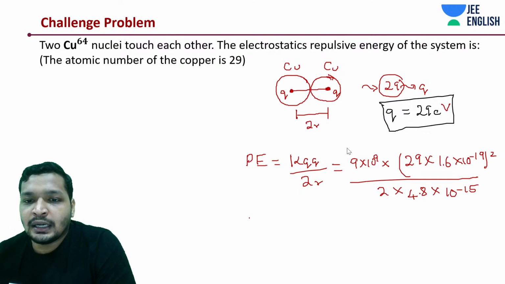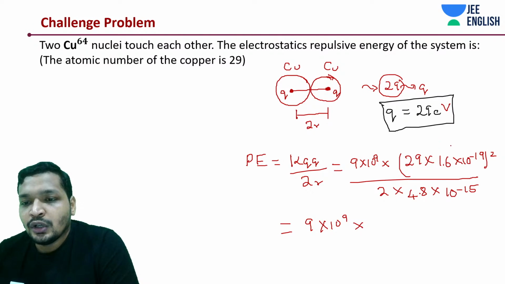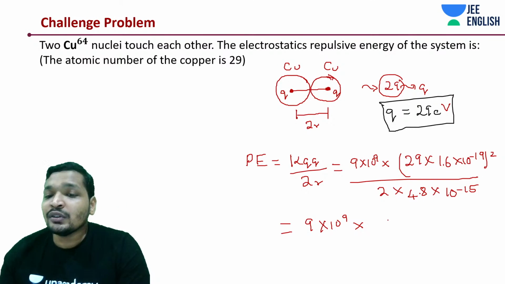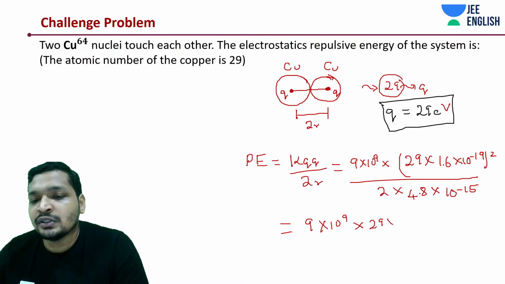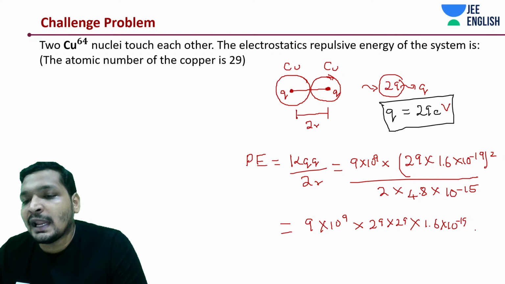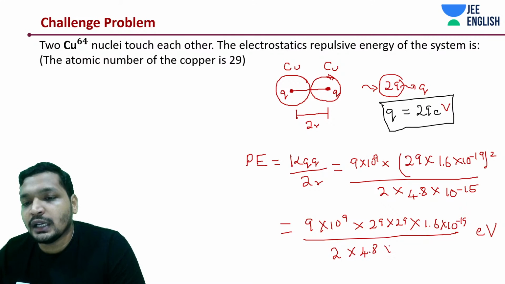All right, now the rest is just calculation. Just simplify this, and this is going to be 9 into 10 to the power 9 into, how much is 1 electron volt? 1.6 into 10 to the power minus 19. Just take out that 1.6 into 10 to the power minus 19. So it's 29 into 29. If I take out 1.6 into 10 to the power minus 19, that is going to be in electron volt, divided by 2 into 4.8 into 10 to the power minus 15.